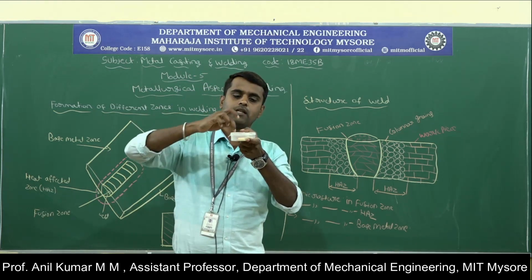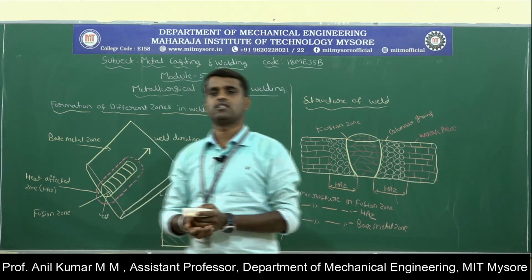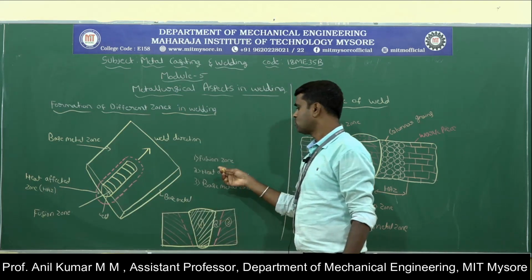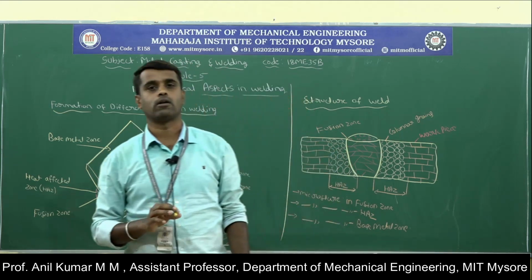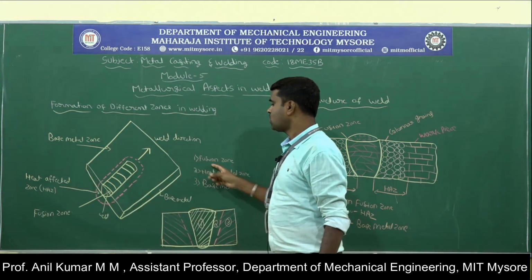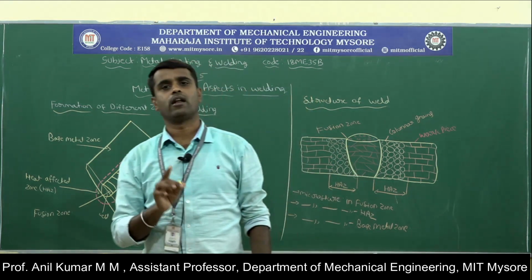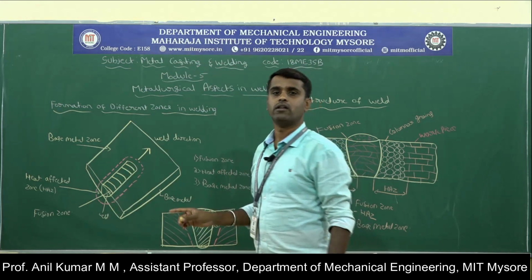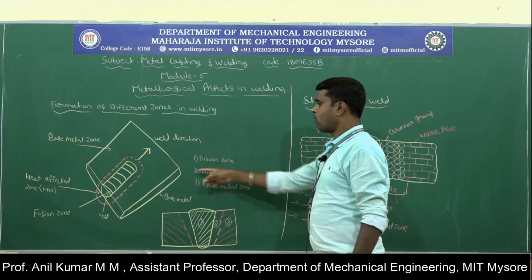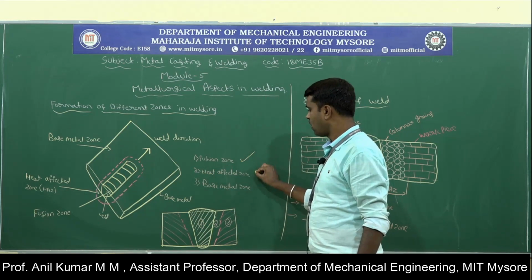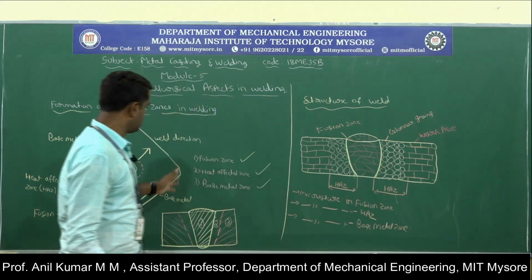At that time, the temperature varies from one region to another, resulting in three distinct regions being formed. That is, the fusion zone, the heat affected zone, and the base metal zone. Three distinct regions will be formed on the material. These three zones are identified depending upon the composition of the material or the temperature cycle during the welding process. Now let's discuss them one by one.